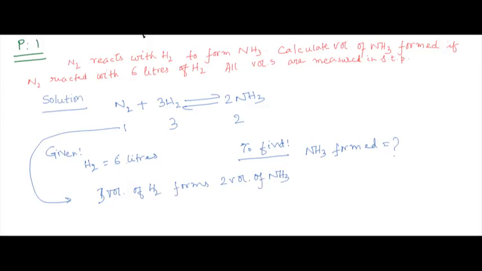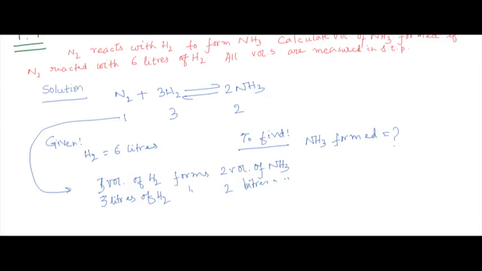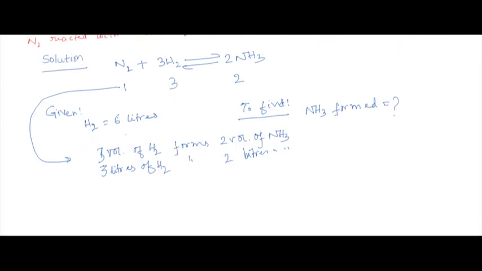So now it is said in the problem 6 liters. Anyhow, from here I can write 3 liters of H2 forms 2 liters of NH3. I hope everybody will agree with me on this.